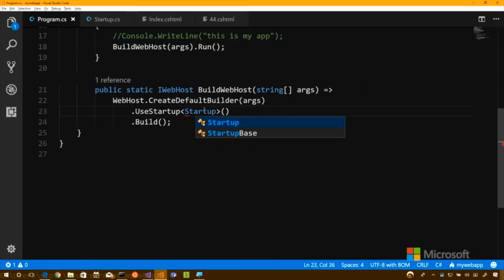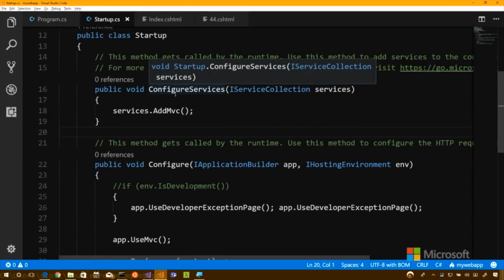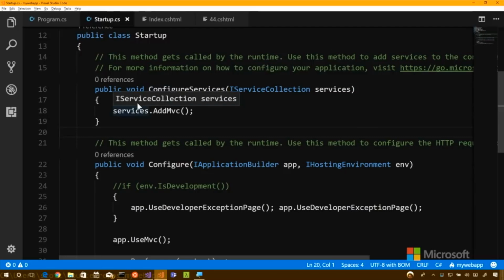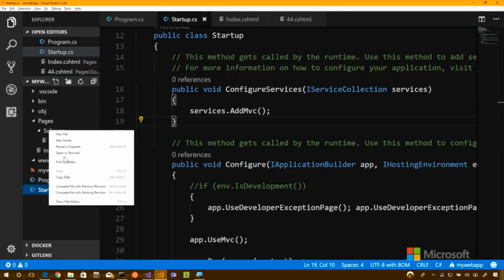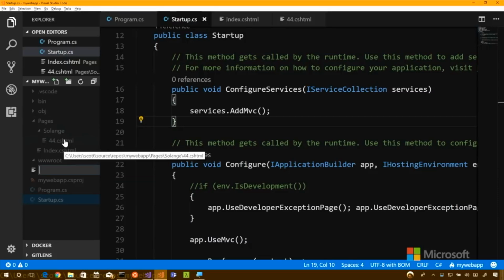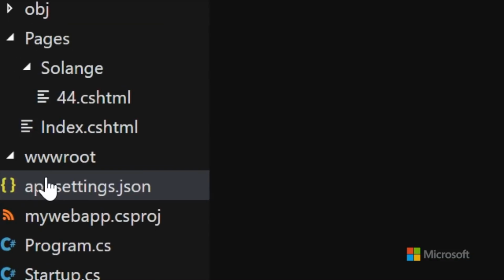Startup. Okay, we're in the startup class. Cool. And we want to pull information out of a config file. Yes, we do. Where is the config file? In iConfiguration. No, but the name, the file itself, the settings for the application. Oh, you mean you add your app JSON? Is that what you're looking at? App settings, right. So let's do that first. So appsettings.json. That's the default name for settings for your app.